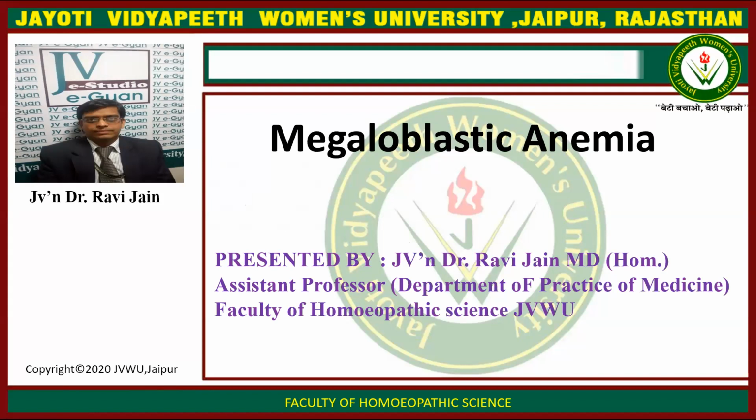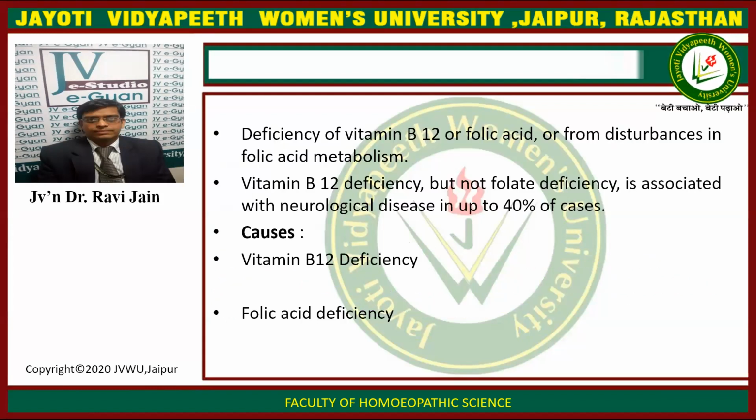In the last lecture, we have discussed about anemia classification and iron deficiency anemia. In today's lecture, we are going to discuss about megaloblastic anemia. Deficiency of vitamin B12 or folic acid, or disturbances in the folic acid metabolism, leads to the development of megaloblastic anemia. Vitamin B12 deficiency, but not the folate deficiency, is associated with neurological diseases in up to 40% of the cases.